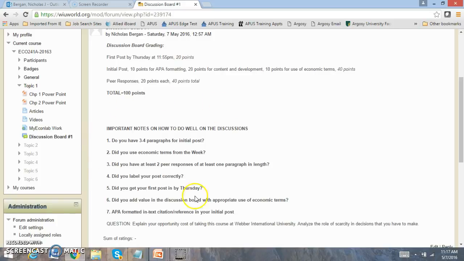Now, some of the things you should focus on right here when you do your initial post and with your discussion board is look right here. I think this will be very helpful in terms of guidance. The question for this week is, explain your opportunity cost of taking this course at Weber. Analyze the role of scarcity in decisions that you've had to make.